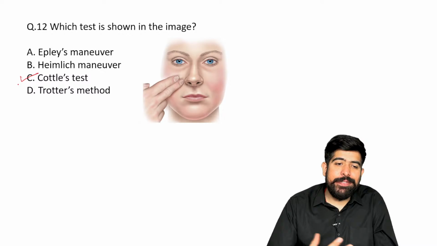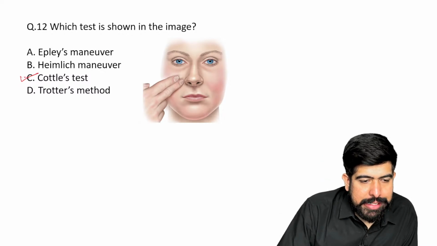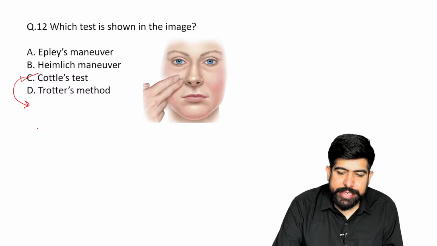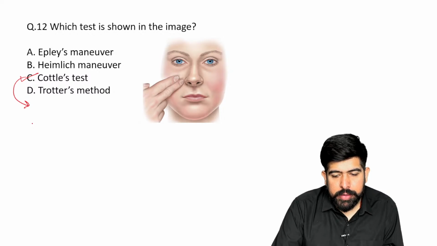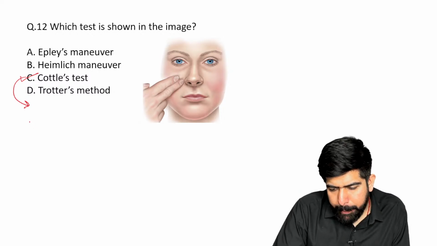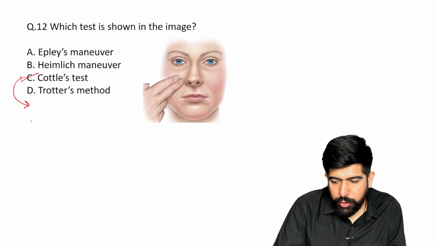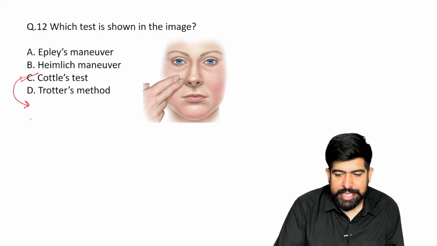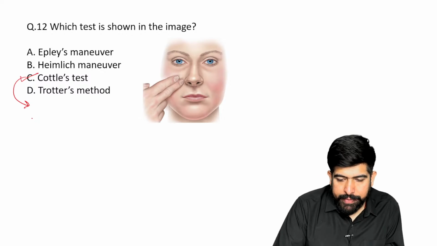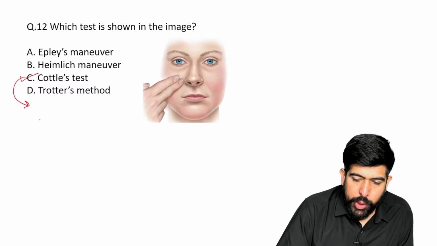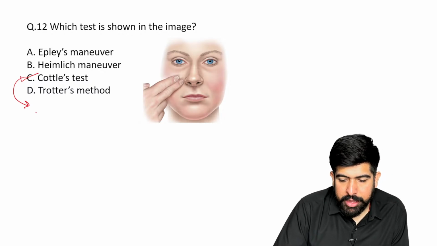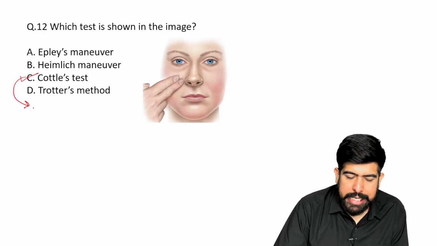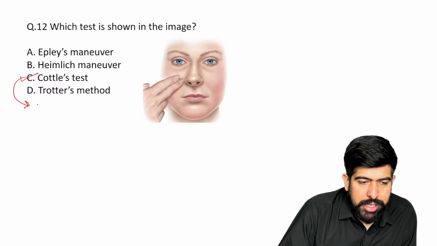Just tell me, in which condition is this Cottle test seen? Where are we doing this Cottle test? To check the patency of the nasal wall. Yes, very good. But in which condition? Yes, we are checking the nasal wall patency. I agree with you. But in which condition? Of course, we are doing this test for nasal patency in blockage, abnormal nasal wall. Yes, this is the investigation done in the deviated